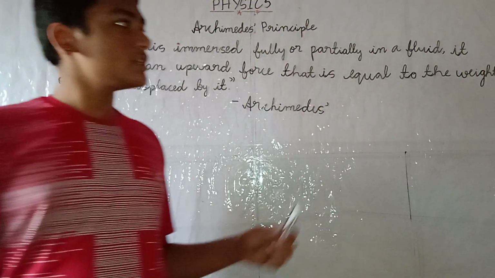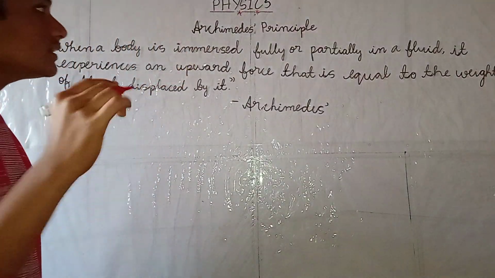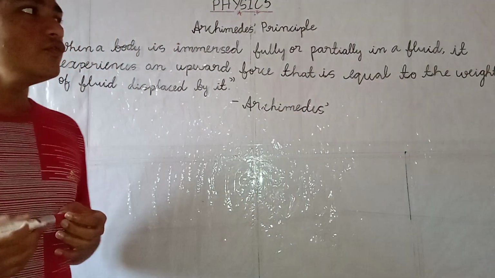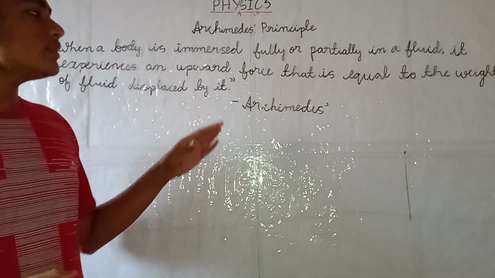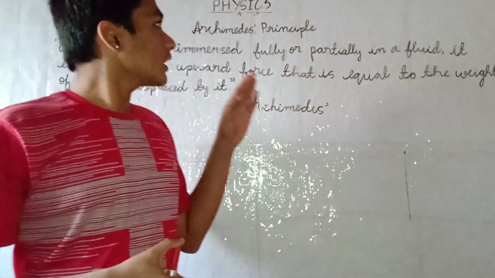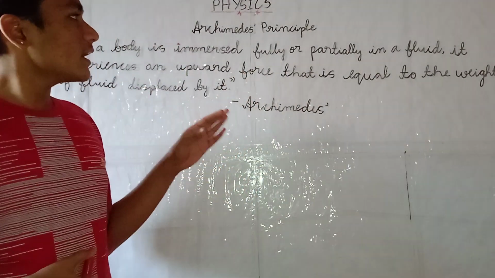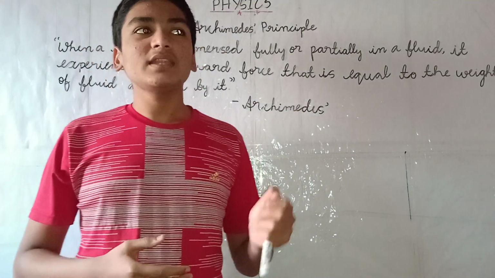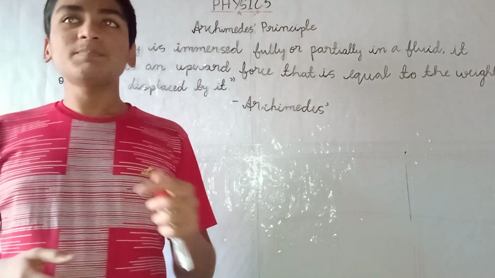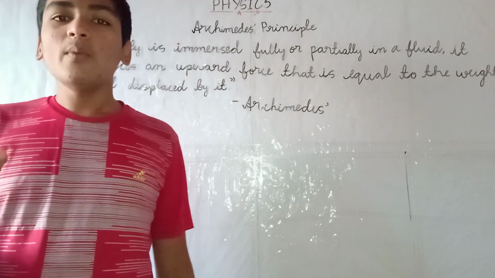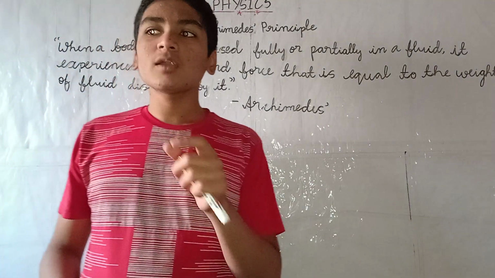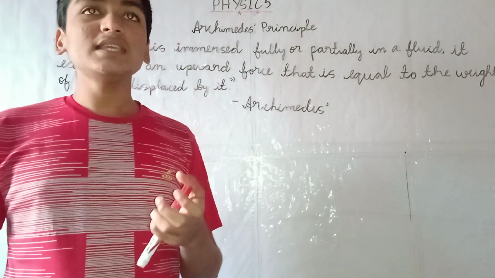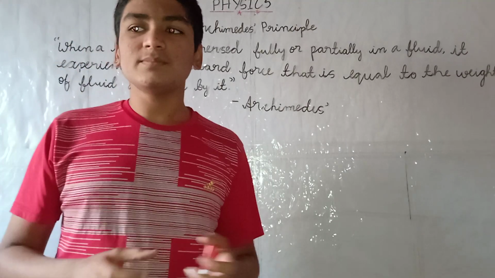So in the previous video, that is part 1, we have discussed some basic terms related to Archimedes principle. In this video we are going to look at the statement by Archimedes, that is Archimedes principle, and I will explain this through a simple example. First, let me state the Archimedes principle. Archimedes principle is stated as follows: when a body is immersed fully or partially in a fluid, it experiences an upward force that is equal to the weight of the fluid displaced by it.